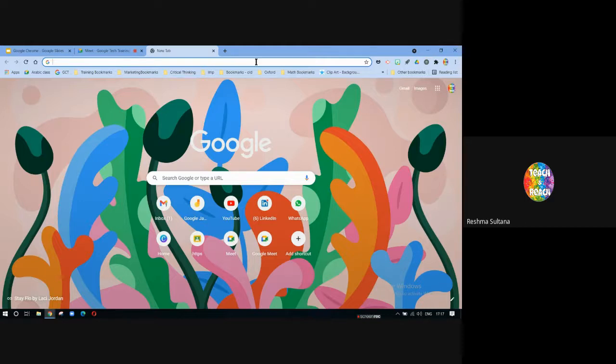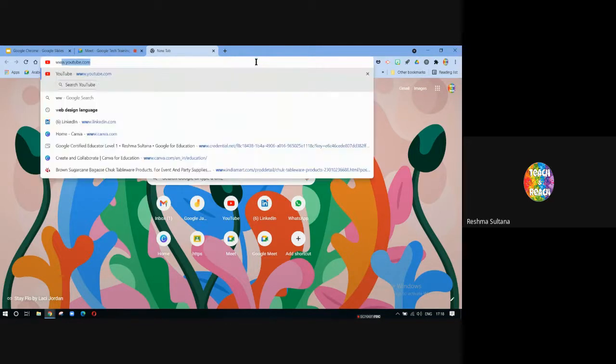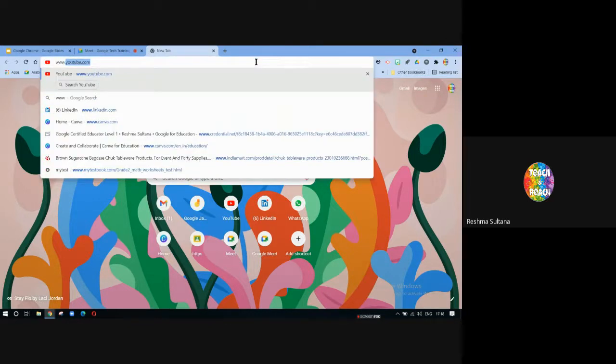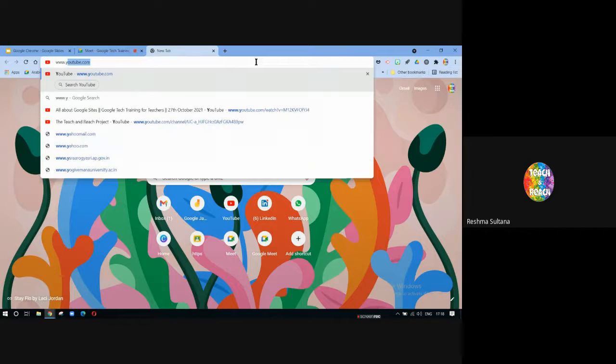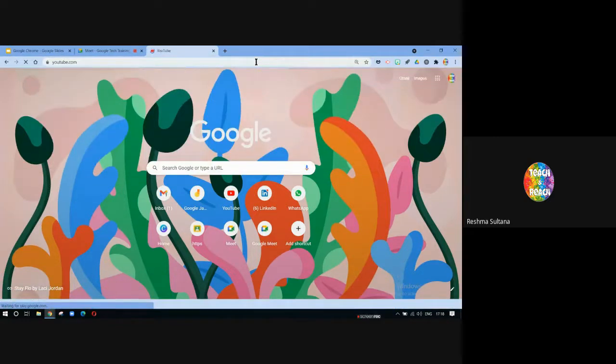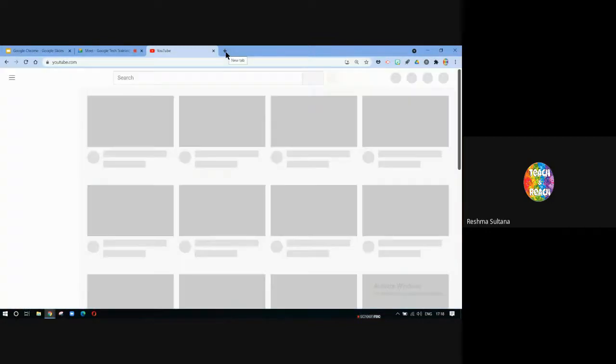So if you are new to a city or if you are traveling, you probably will buy a magazine or a newspaper or a map and browse through it so that you will find places where you can visit or places you are looking for. In the same way, a browser will help you to go places by giving in addresses. So if I have to open something like Facebook, I can type www.facebook or www.youtube. So you can see this browser is helping me go to that particular website. Okay, so that's what a browser does.